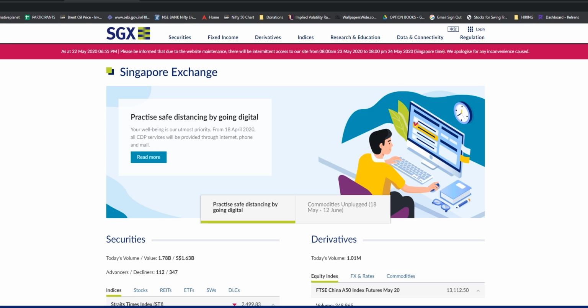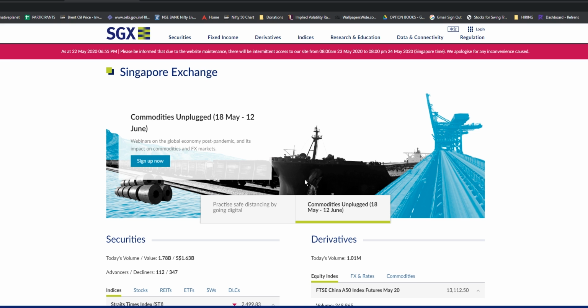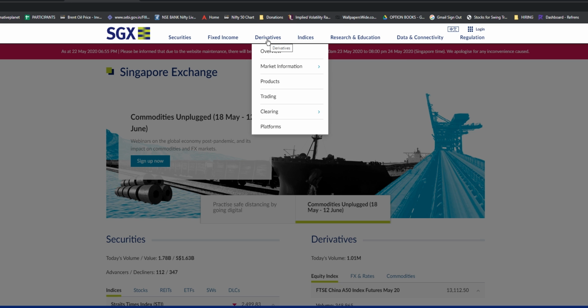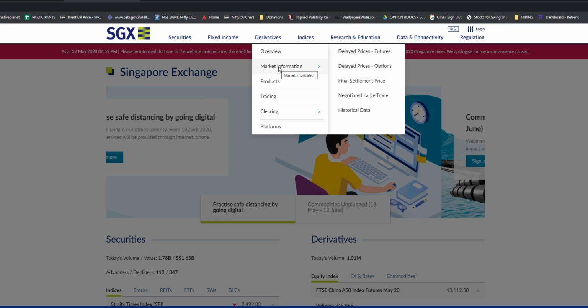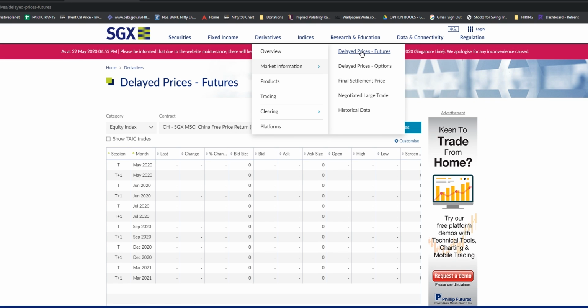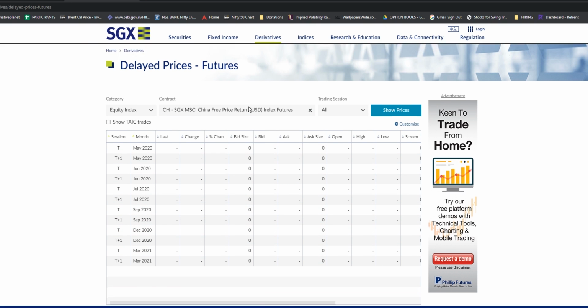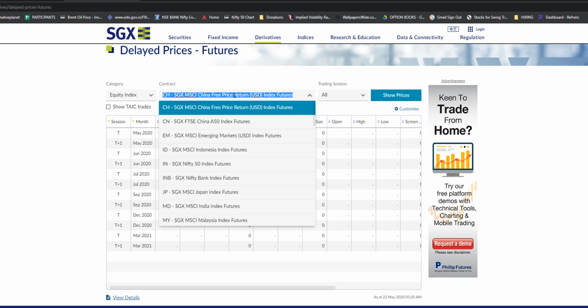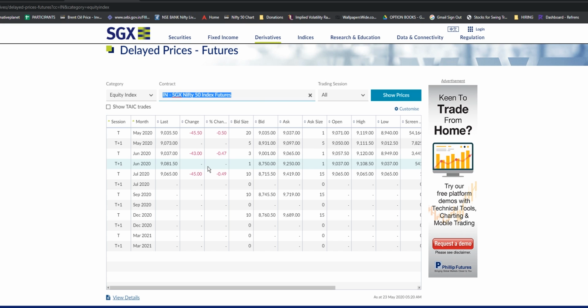www.sgx.com. So this is the Singapore Stock Exchange website. You go here and click derivatives, market information, delayed prices, futures. You click this, then you come here, you click here, and you can see SGX Nifty 50 Index Future. And you can see T means trading hours. There it closed at 9,035.